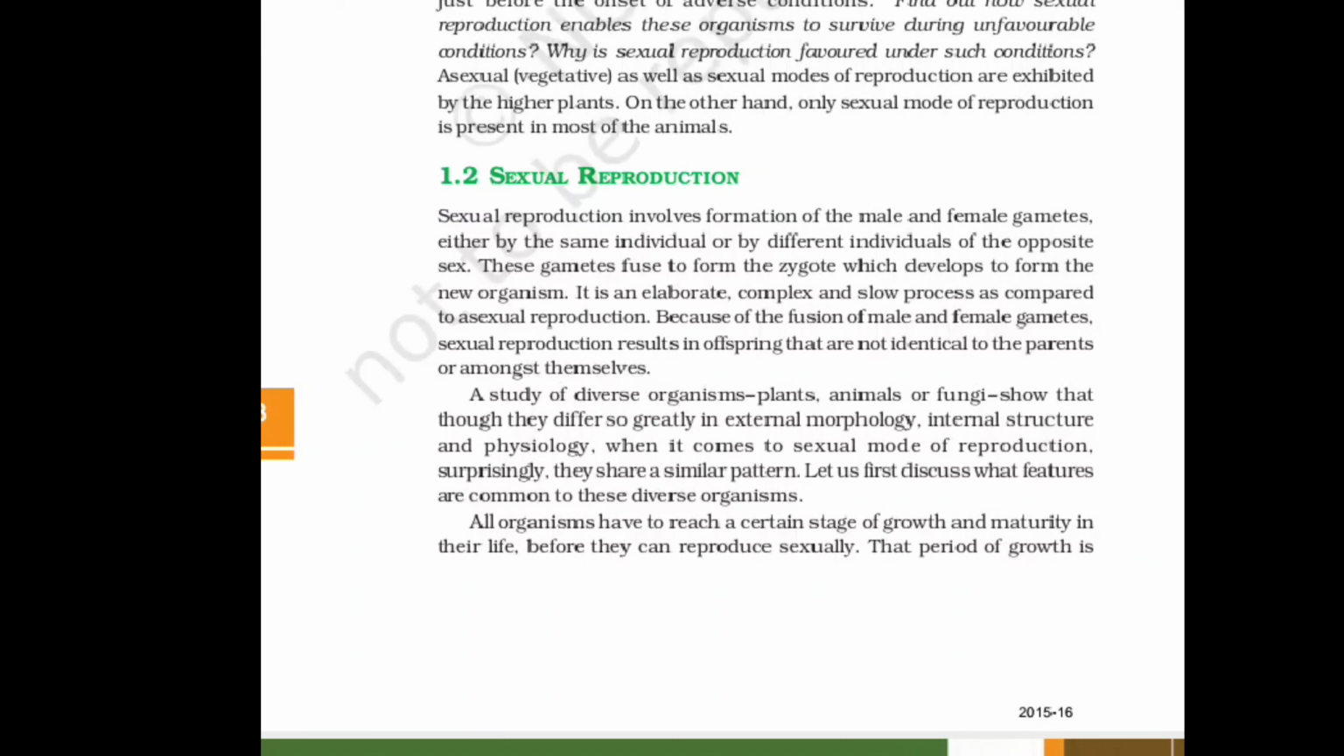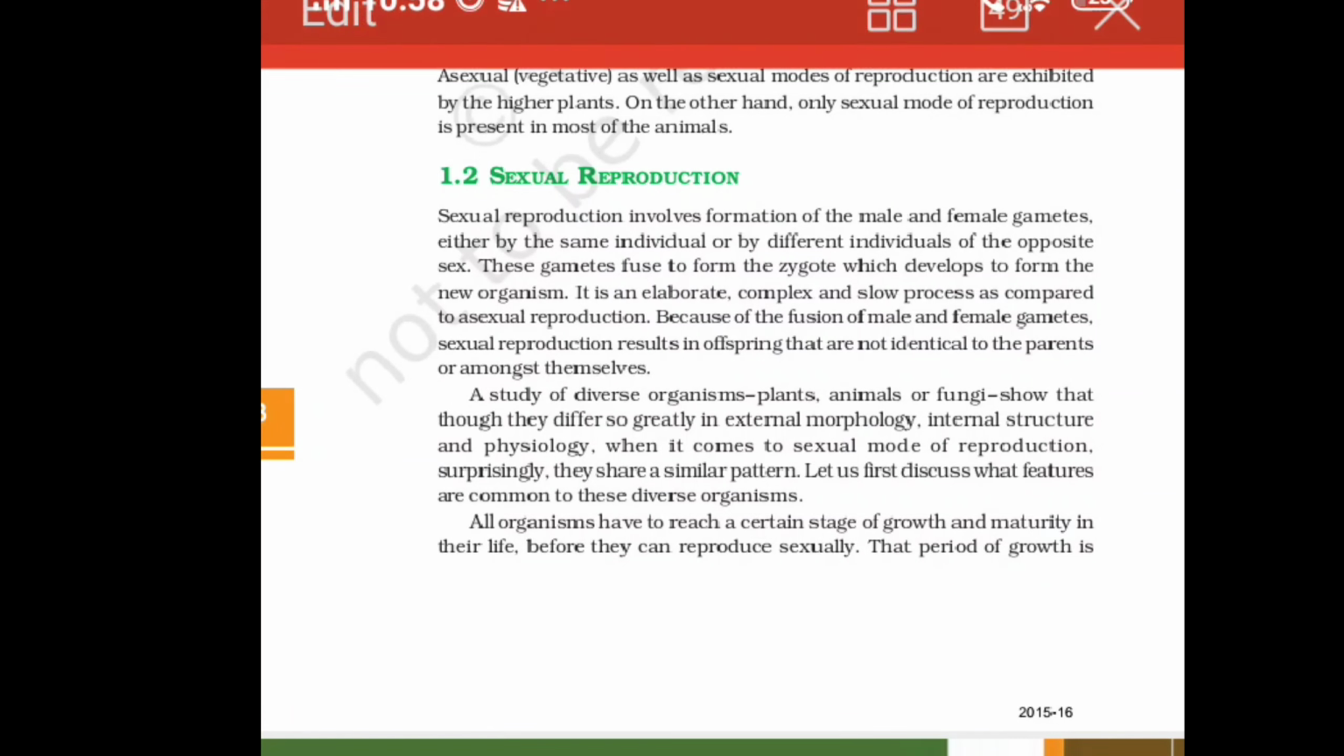The second mode of reproduction is sexual reproduction, and it is the most prominent and unique reproduction process which is essential for survival of the living organism.